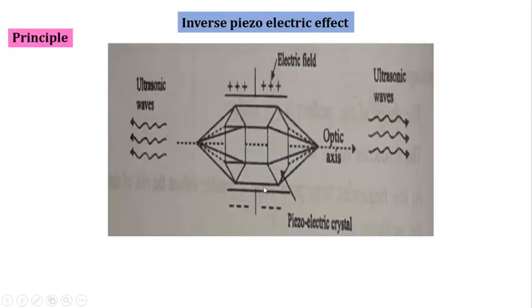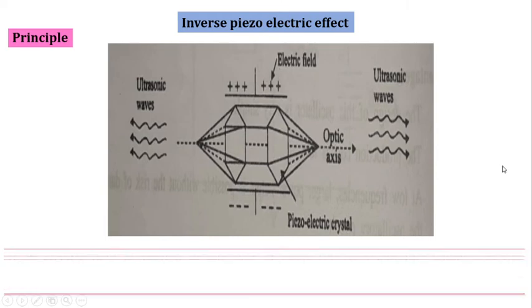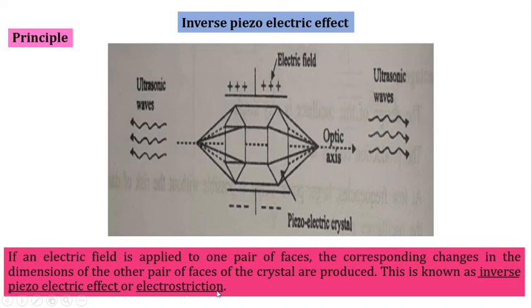Then the inverse piezoelectric effect. Inverse piezoelectric effect means when we apply equal and opposite electrical charges along the electrical axis, then the ultrasonic waves will be produced along the optical axis. This is the inverse piezoelectric effect. The inverse piezoelectric effect is the principle of the piezoelectric generator. Here I have given it in detail, just go through it.